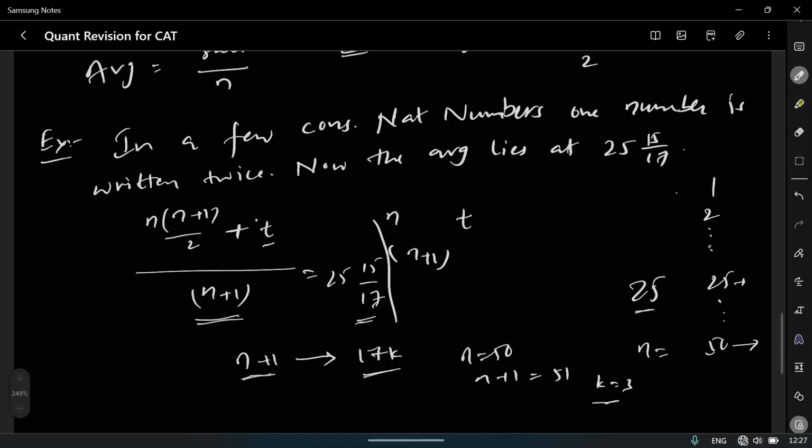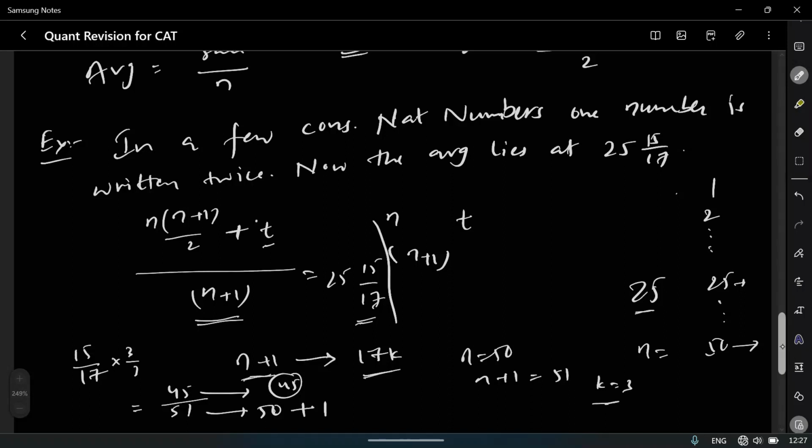So 15 by 17 is the fraction, right? You have to multiply it by 3 and divide it by 3, which equals 45 by 51. So we had 50 numbers previously, and one number is written twice. The number which is written twice is 45. Okay, you got it. So that's about averages.